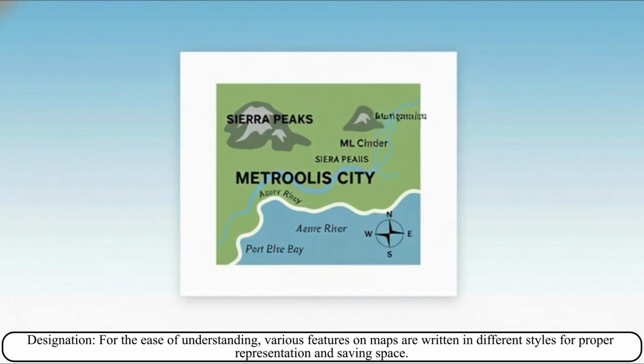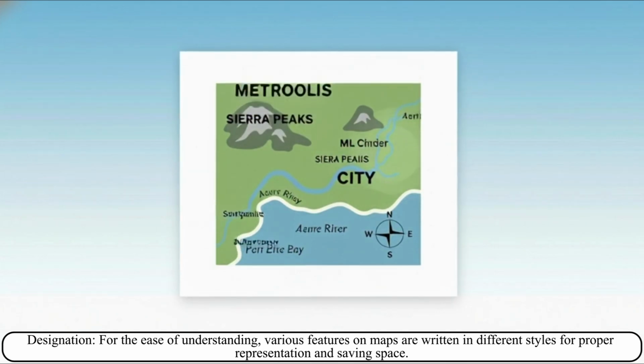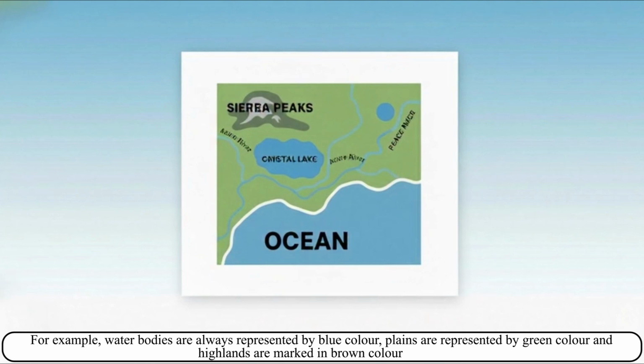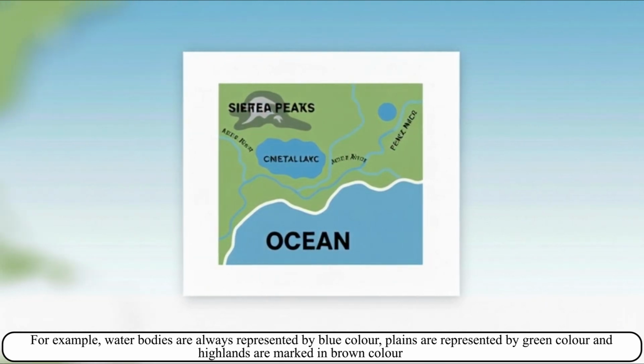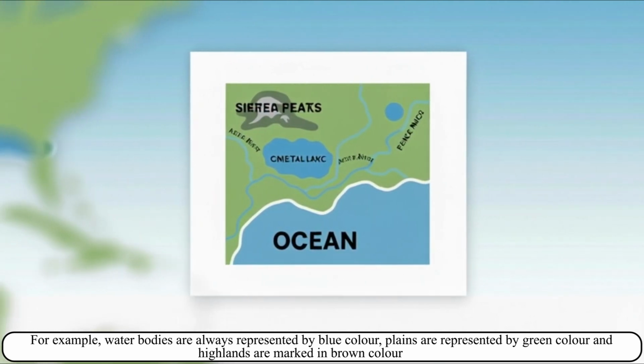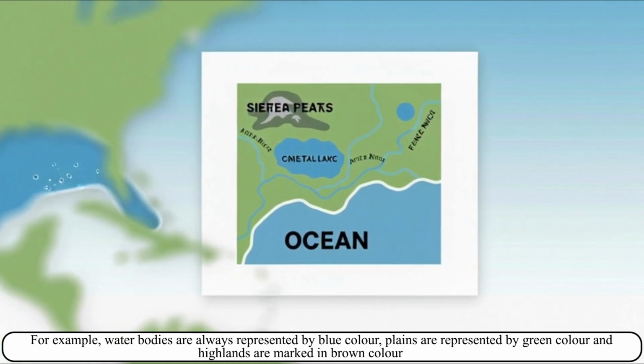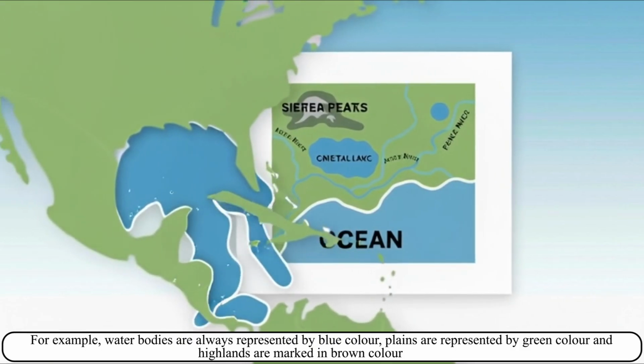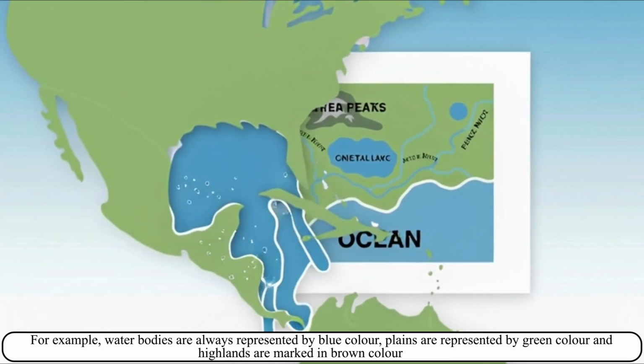Designation. For the ease of understanding, various features on maps are written in different styles for proper representation and saving space. For example, water bodies are always represented by blue color. Plains are represented by green color and highlands are marked in brown color.